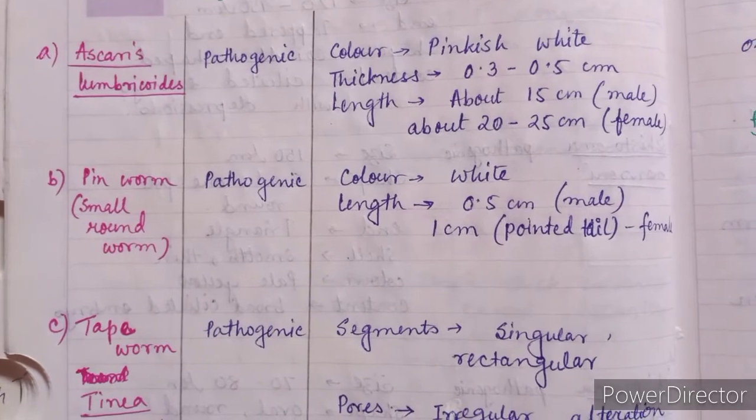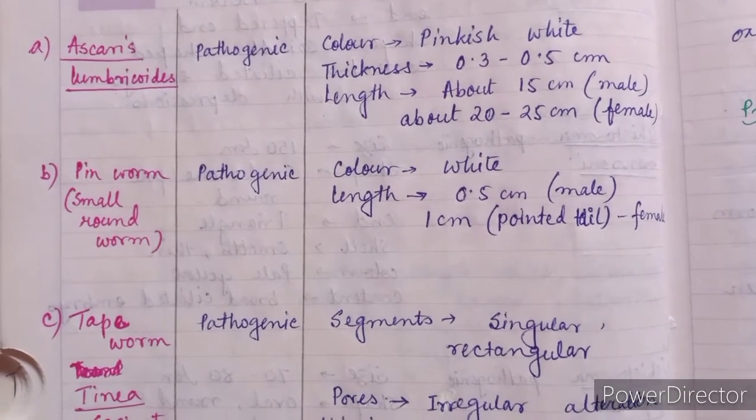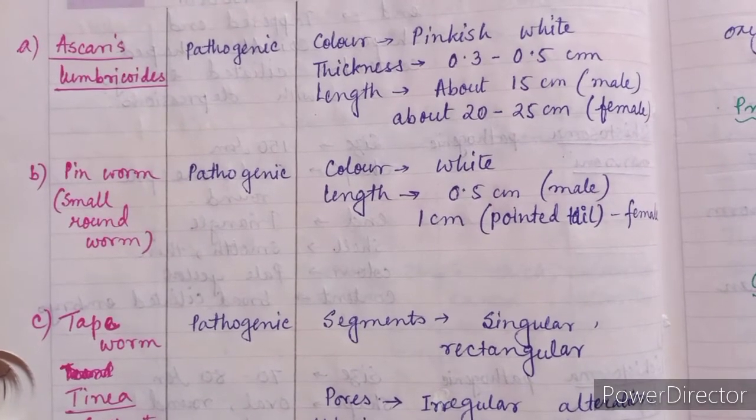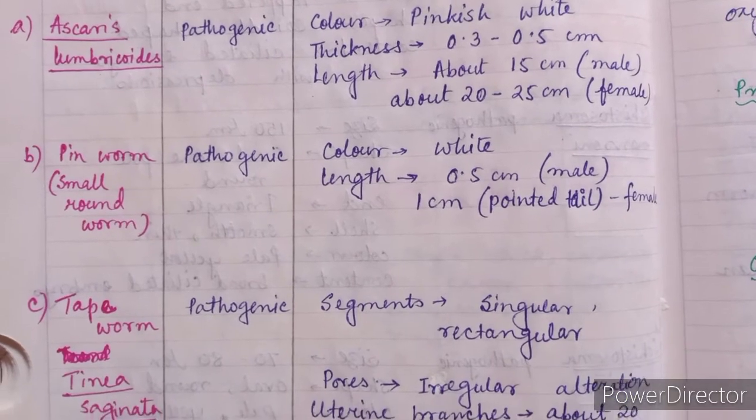Pinworm. These are small round worms. These are also pathogenic. Color is white. Length 0.5 centimeter for male and 1 centimeter for female, and females are pointed tailed.